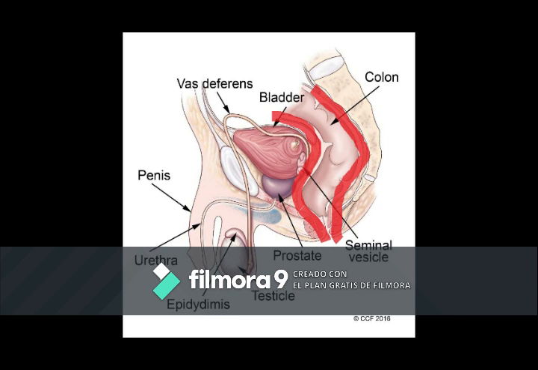For normal sperm development, the testes must be at a temperature slightly cooler than body temperature. The muscles in the wall of the scrotum allow it to contract and relax, moving the testicles closer to the body to warm or farther away from the body to cool the temperature.